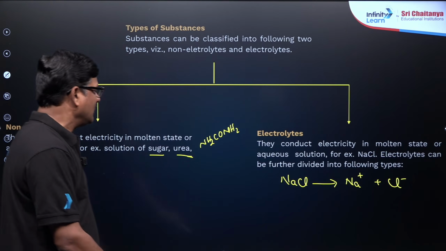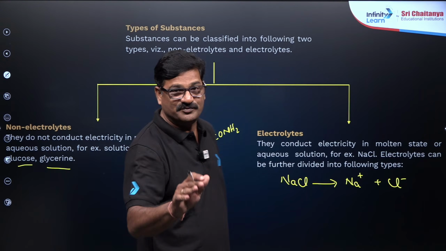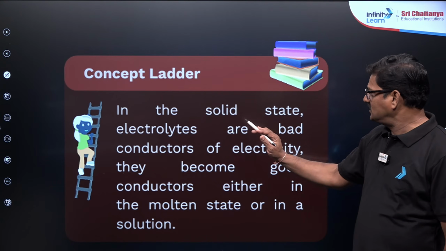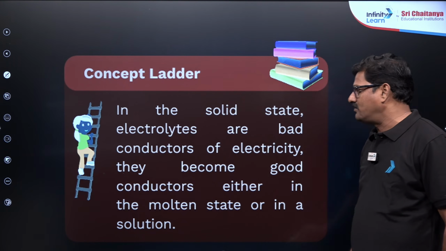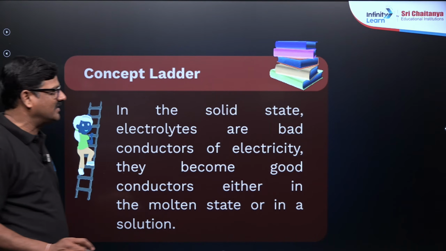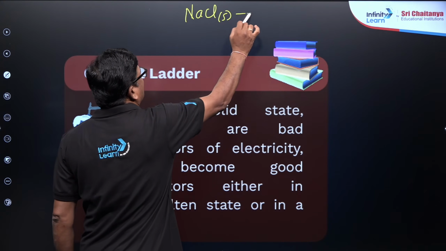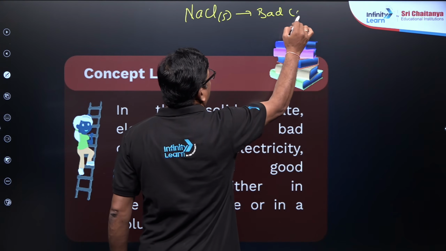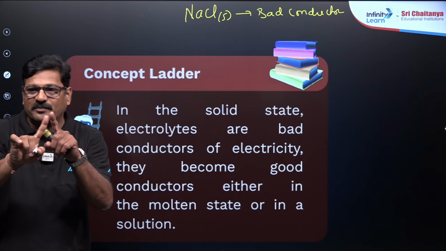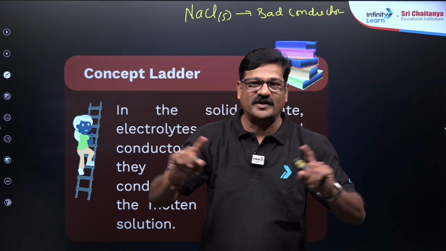Moving ahead, our focus is on electrolytes and their behavior. In the solid state, electrolytes are bad conductors of electricity. That's the reason why sodium chloride in the solid state is a bad conductor. Why is it a bad conductor in the solid state? Na+ and Cl- are strongly bonded by ionic bonds, so there are no free ions.